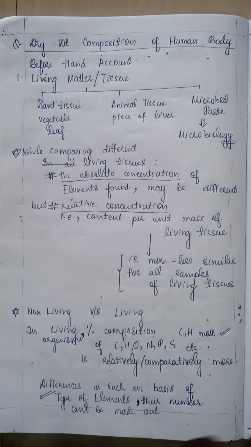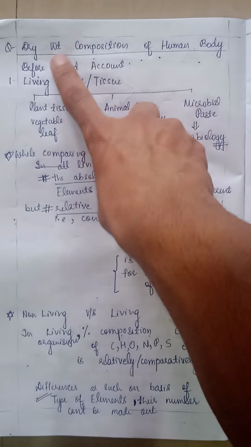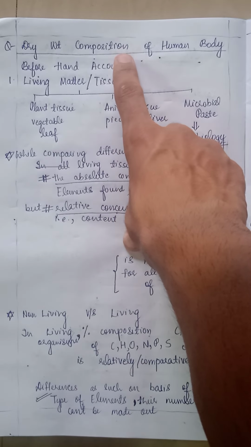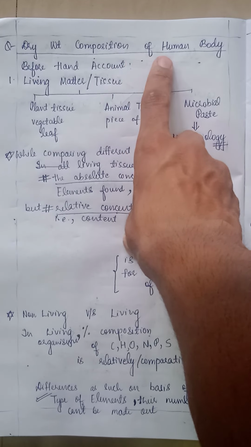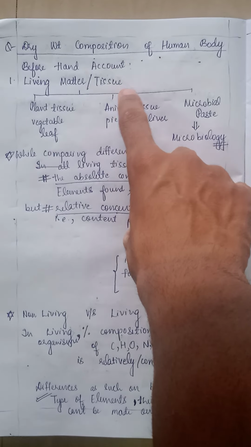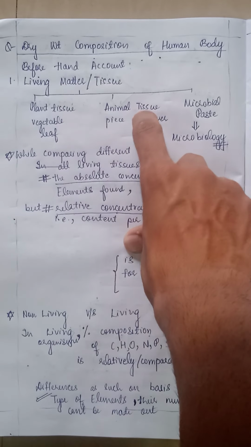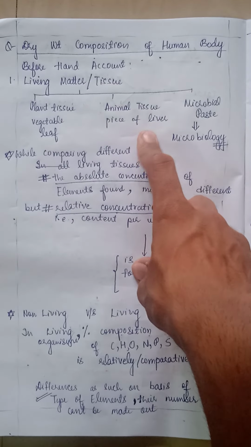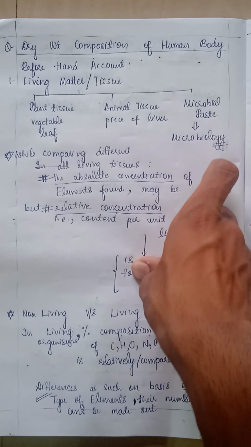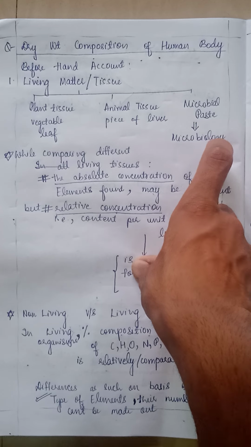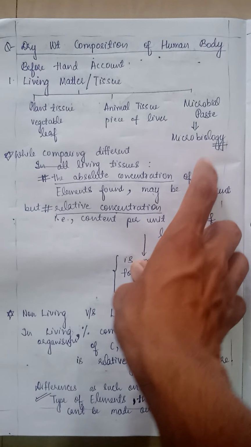So before answering this question or describing the relative concentration of various elements or compounds as a dry weight composition, we will be knowing that living matter or living tissue samples can be a plant tissue, say a vegetable or a leaf, animal tissue, for example a piece of liver, or microbial paste, maybe a bacterial culture or so, that is concerned with the microbiology part, one of the second professional MBBS subjects, right?